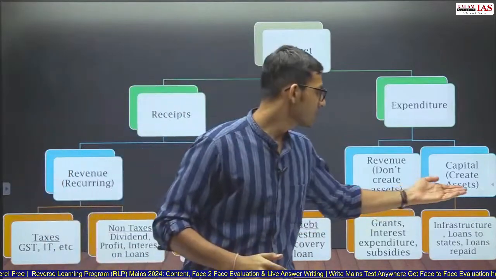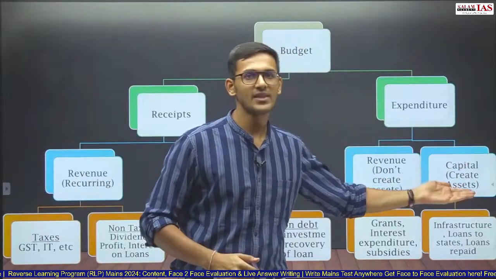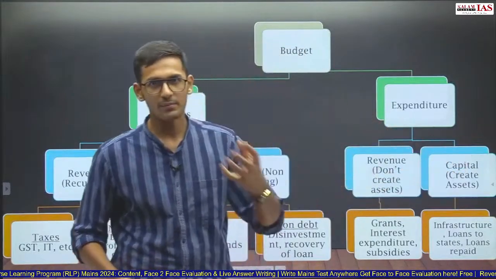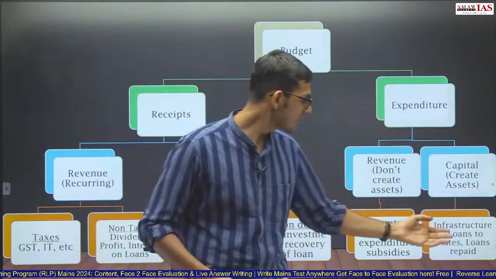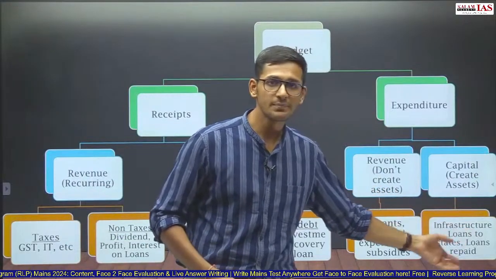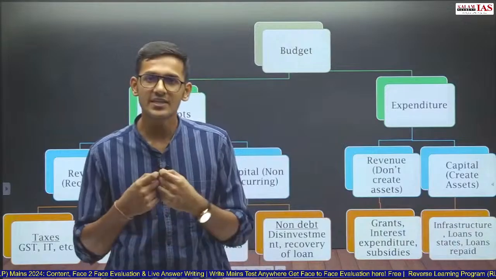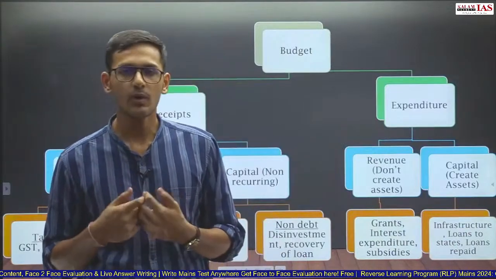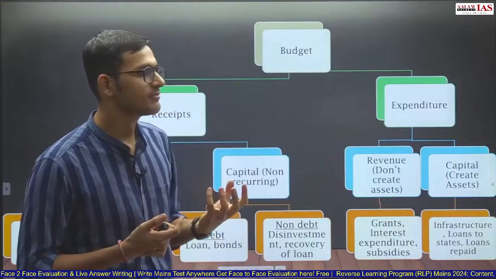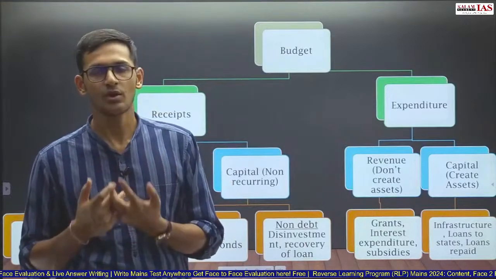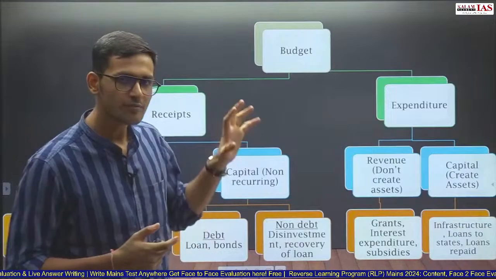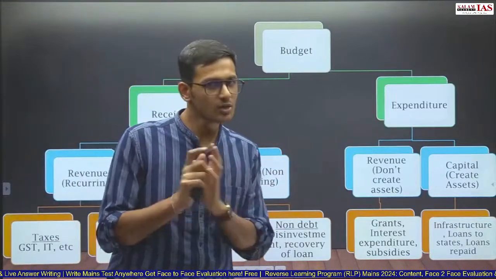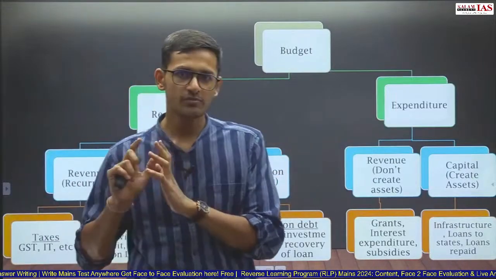So that is an asset for the government of India, and that is a capital expenditure by the government of India. Similarly, if the government of India is repaying some of its loan, it is reducing the liabilities of the government of India. I have said it again and again, whatever affects assets and liabilities of the government of India is part of capital budget. Whatever does not affect assets and liabilities is part of revenue budget.